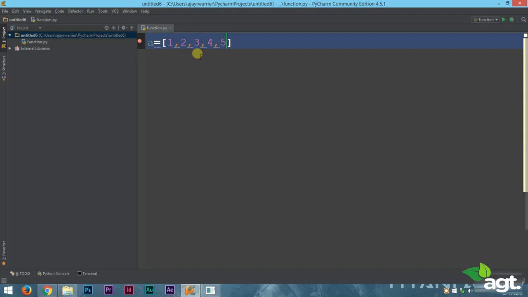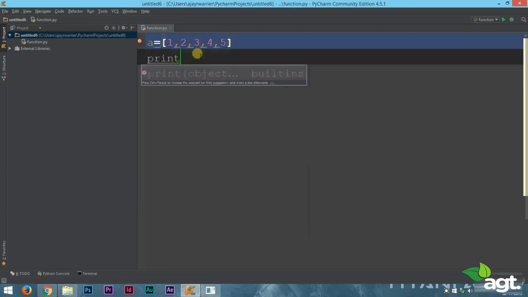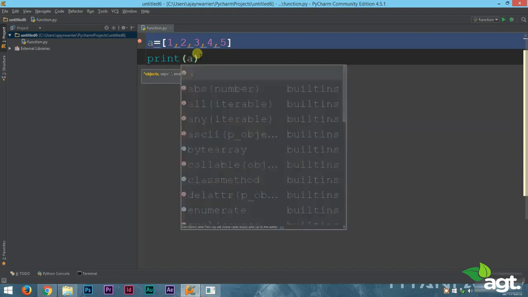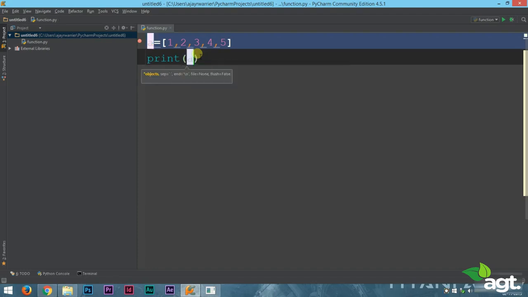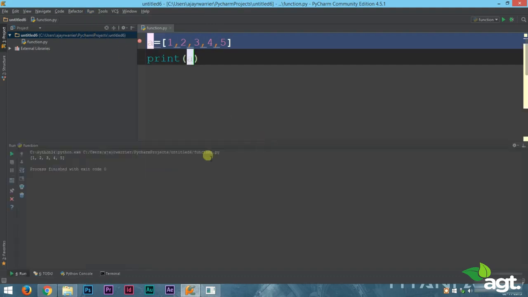It is very simple to make a list. Just open a square bracket. Inside the square bracket, type in the elements of your list, separated by a comma. Remember the comma part. Then we just close that list. So we have made a list here. Now let's try printing this list. To print this list, it is very simple. Just type in print and inside the bracket type in our list variable name. Now A is the name of the list, so we'll type in print A. Now let's run this. And in the output screen you can see the list here: 1, 2, 3, 4 and 5.